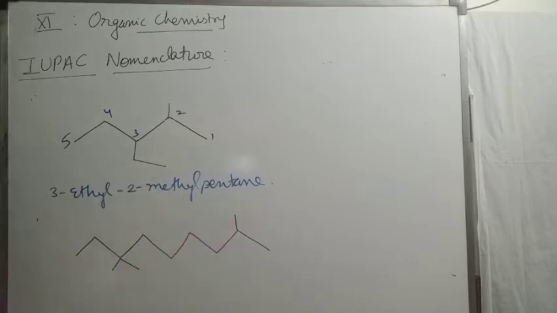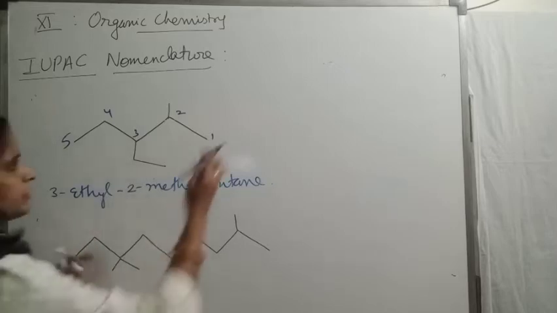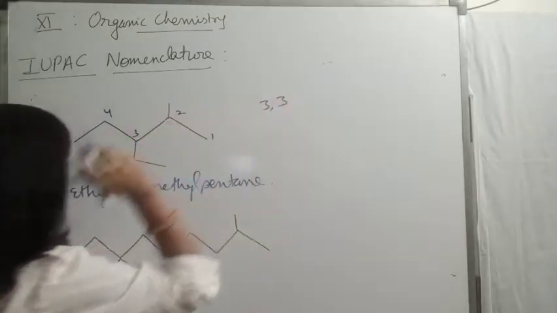Now the question arises for numbering. If I am starting from this point, 1, 2, 3. At third position I have two substituents. So third position I will be writing twice because two substituents are there. If 3 are there, I will be writing that position thrice. So it is 1, 2, 3. If I am selecting the left hand, 3, 3.